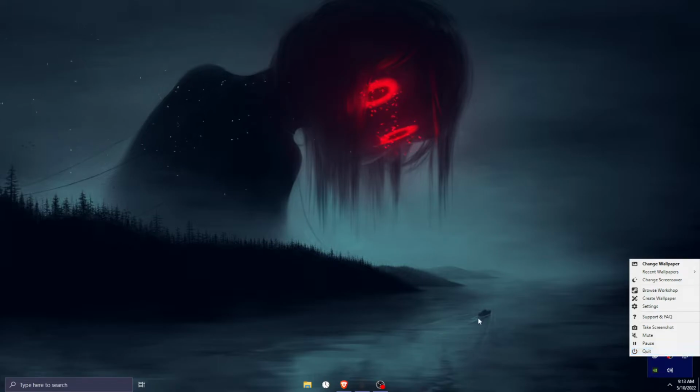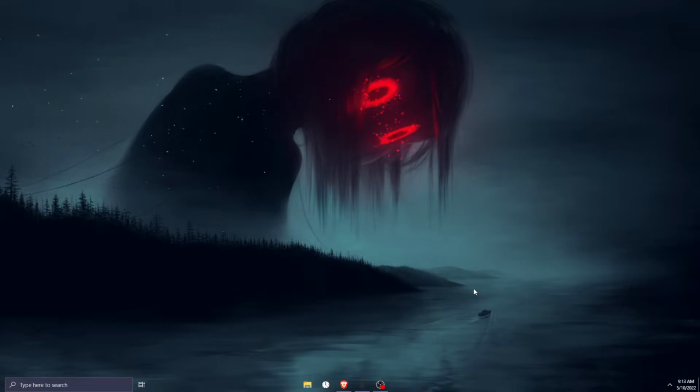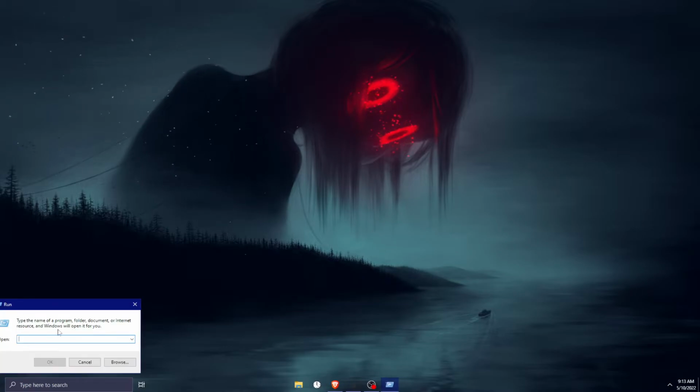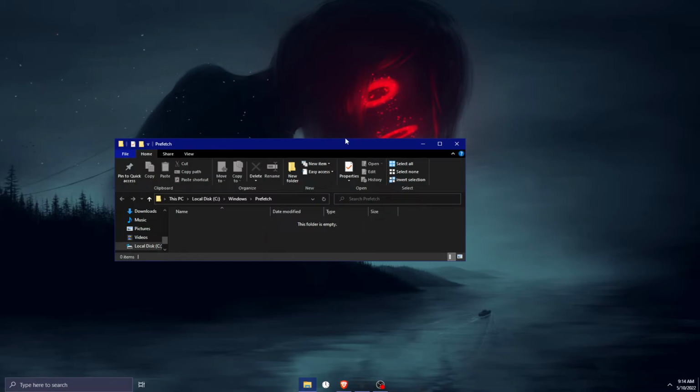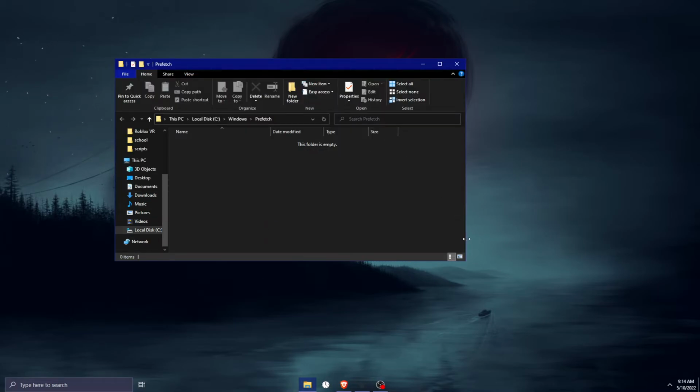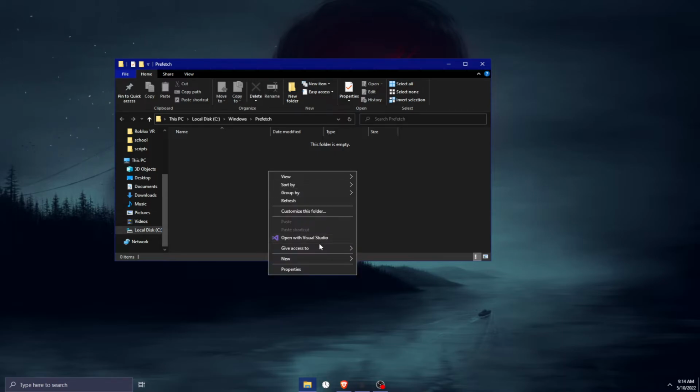And then when you do that, you wanna press Windows R, and this should pop up. It's the Windows key and R, for rock. So after that, you wanna delete two things. You wanna type in prefetch. As you can see, I already emptied my folder. But when you're here, all you will have to do is press Control A, right click, and delete.